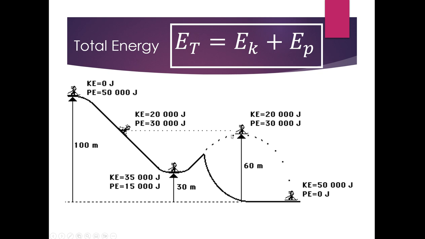The height here after they fly off this ramp, because they have a greater height, they have a greater potential energy, but they've used up some kinetic energy to get there. And then when they finally land, there's no potential energy. Everything has been converted into kinetic energy. But the main thing to notice is that at every point in this scenario, the total energy is always 50,000 joules. There is no energy lost.